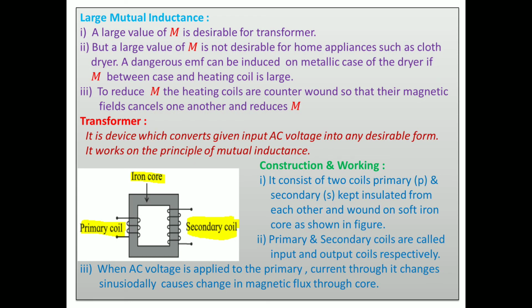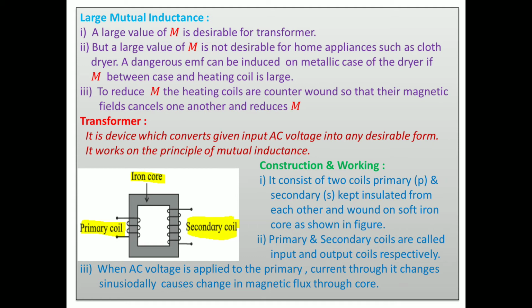Now, a large value of M is desirable for a transformer, meaning the greater the M, the more the efficiency of the transformer. But a large value of M is not desirable for home appliances such as a clothes dryer.